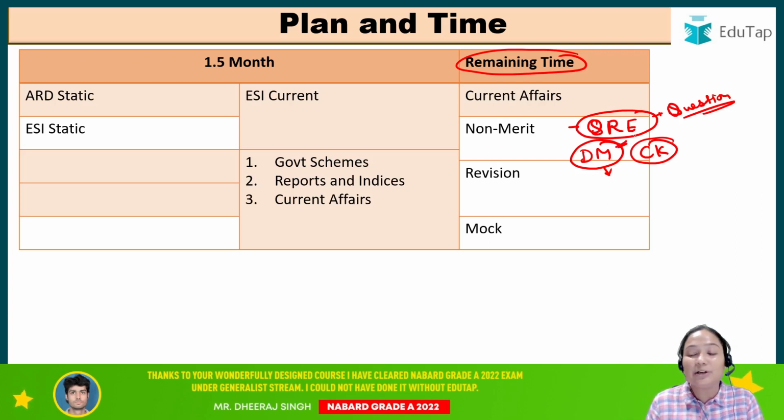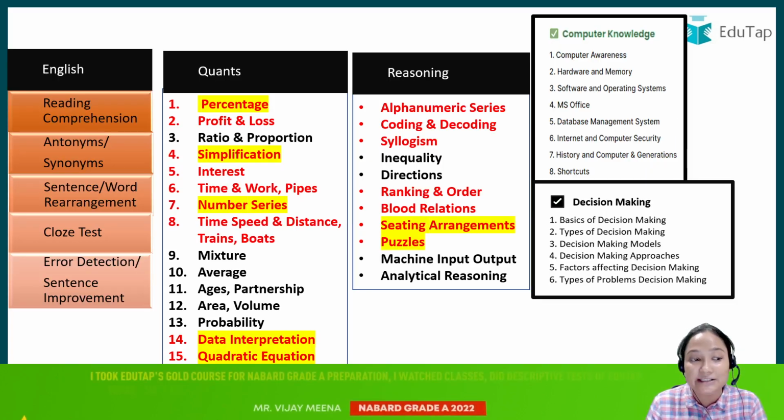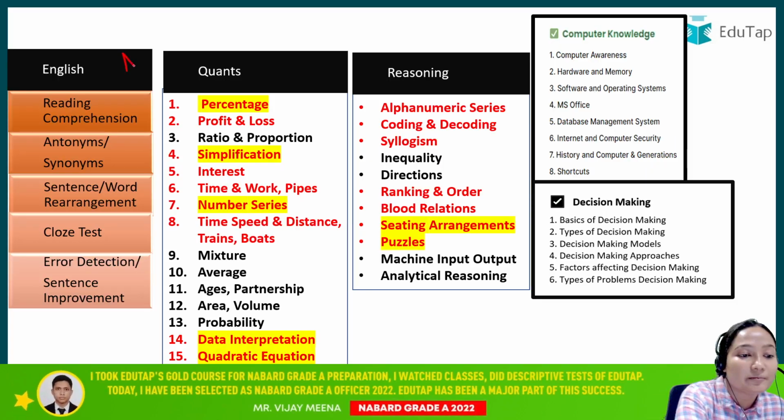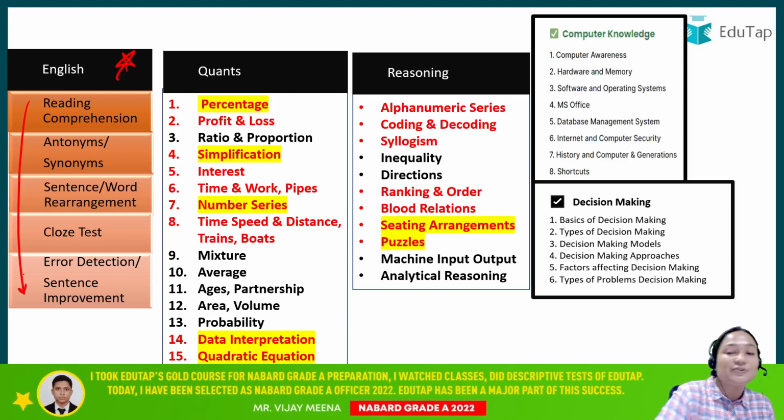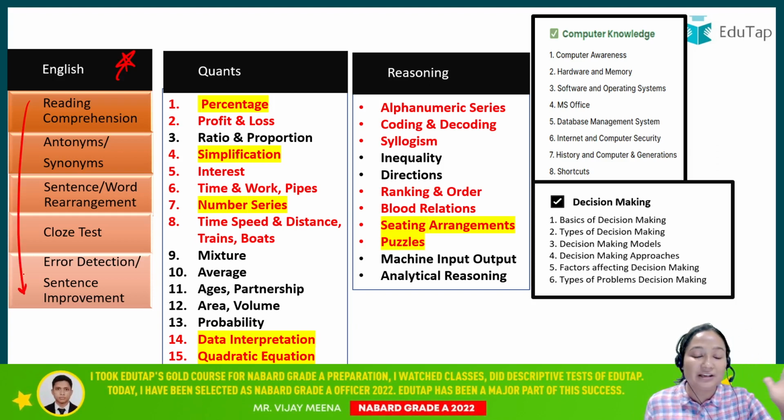Now you might be somebody who has no basics in QRE. Now I'm going to show you the syllabus of the important chapters. Just focus on how you will have to tackle these chapters. In English, just practice the questions related to these topics. I don't think these are very difficult. Within a week, you can practice very well for English.